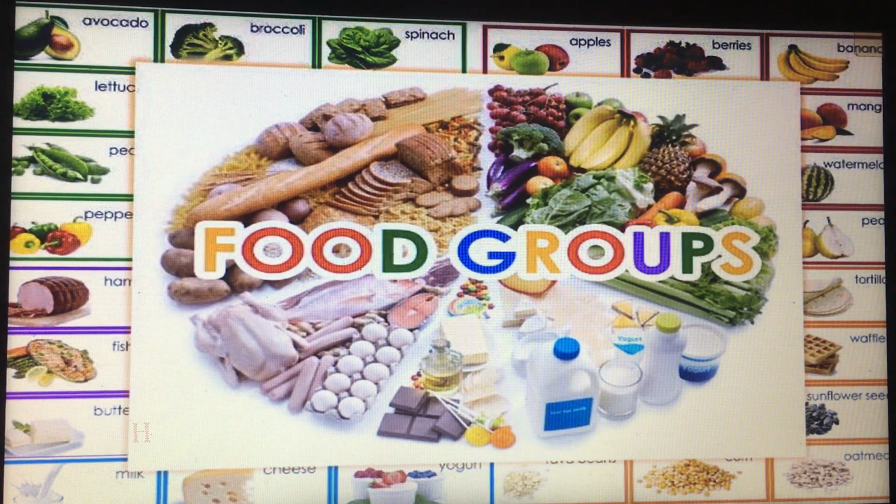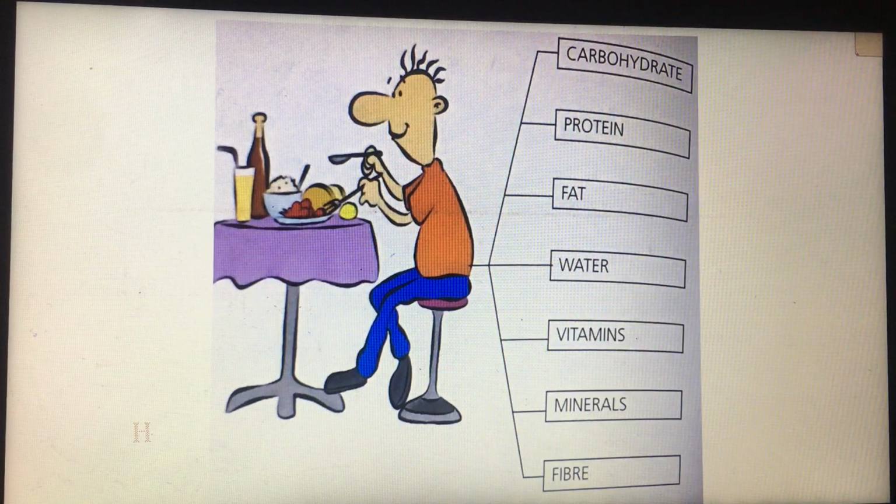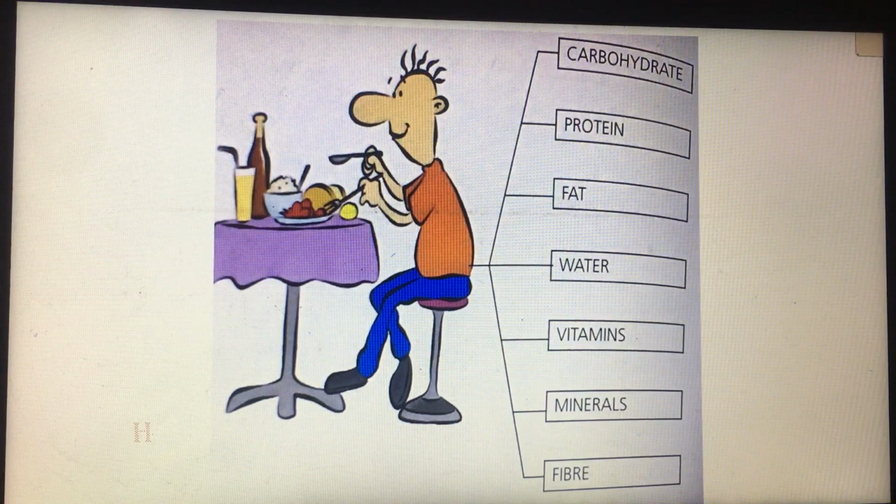And as we studied before, we can analyze the food to find out what chemicals it contains by making many tests such as the iodine test and the DCPIP test, if you remember. So here in this lesson, we have to know the types of food that we eat. The balanced diet should contain the correct proportions of carbohydrates, lipids, proteins, vitamins, water, and fiber.